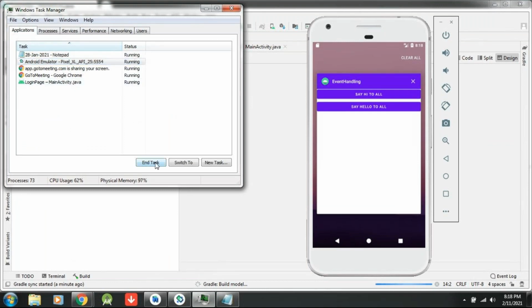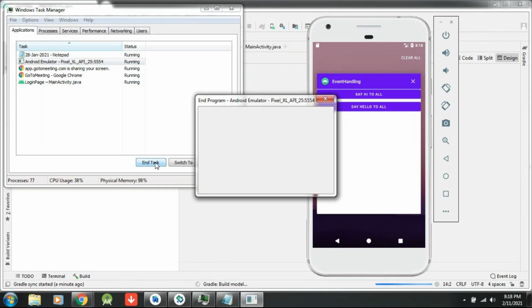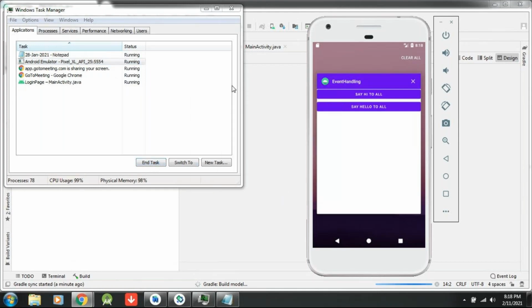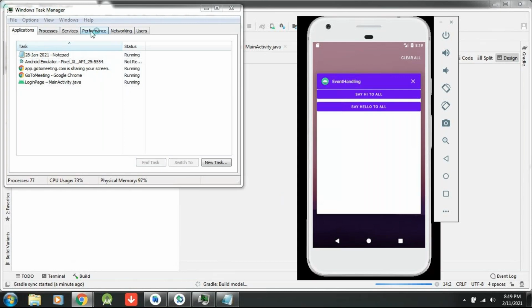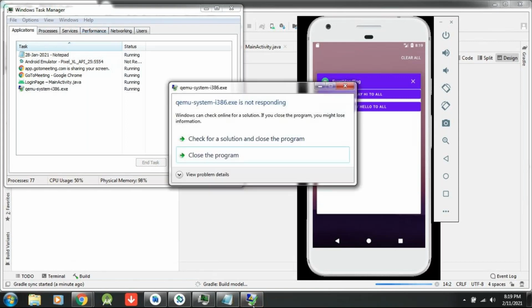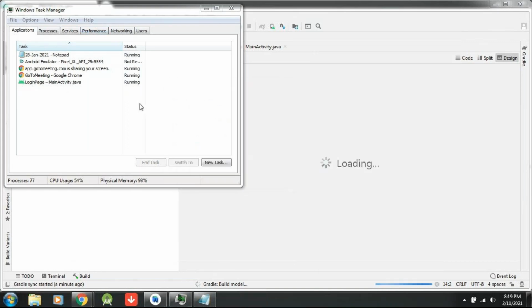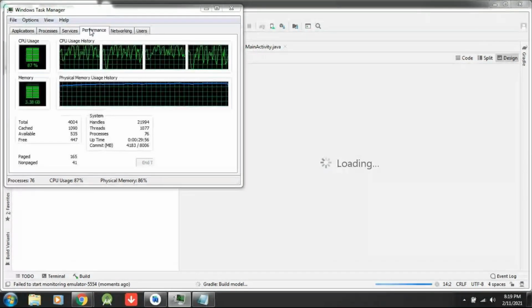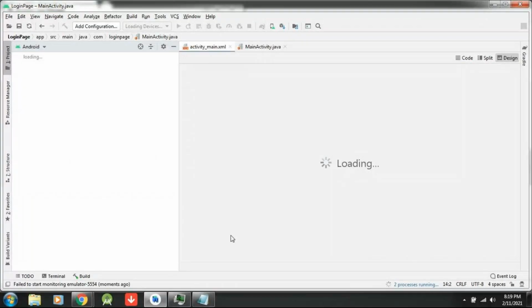When I click on run, it will be called automatically, and I don't want that. Let me end it. It's 4 GB RAM, no? That's the reason I'm making it fast. Now it will release some memory. The emulator is taking a lot of memory. That's the reason. Now I can freely write the program as soon as possible.